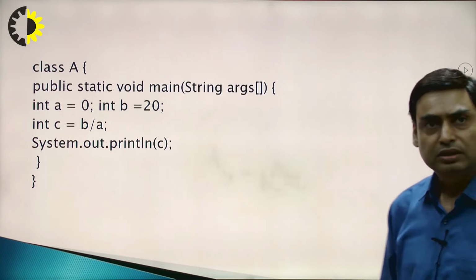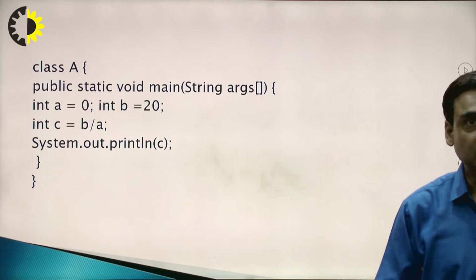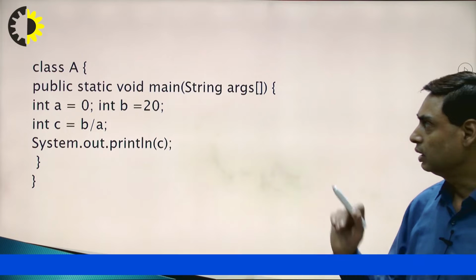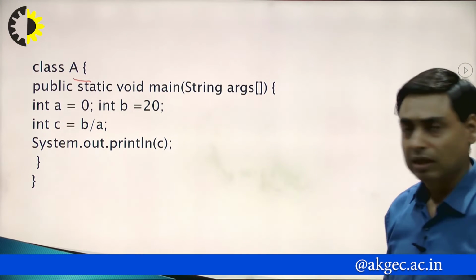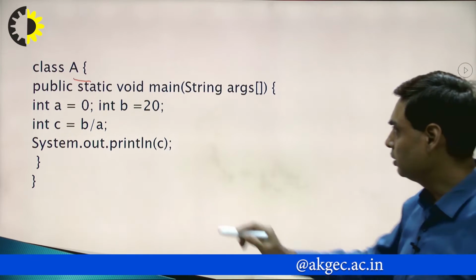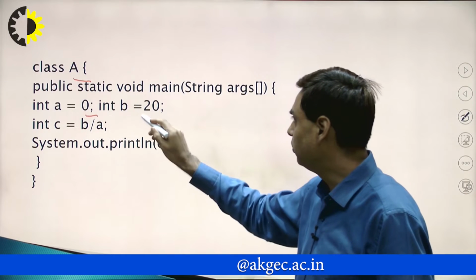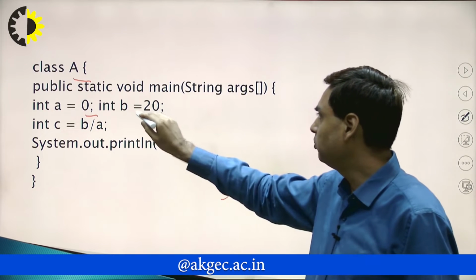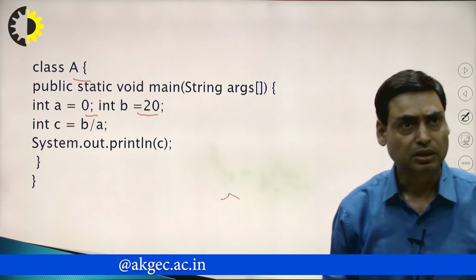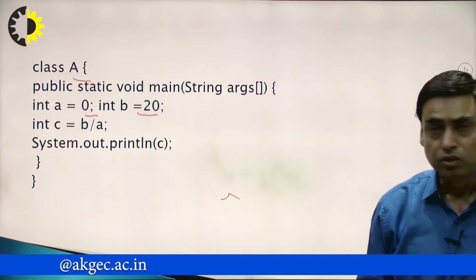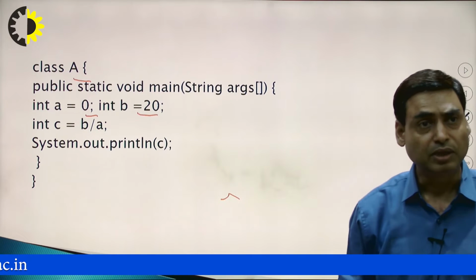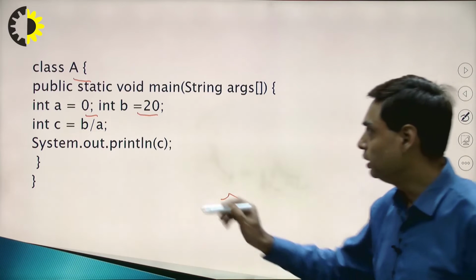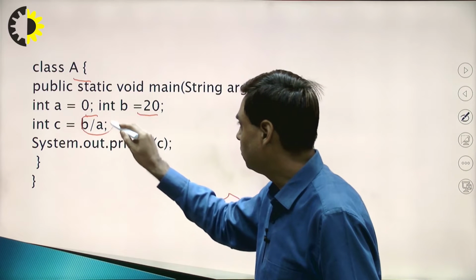Now we will discuss this exception handling with an example. Suppose there is a class A, the program is written in Java, and two variables are there, A equal to 0 and B equal to 20, and we have given a mathematical expression B by A. So what we are doing is making a division by 0. We are dividing B by 0. So it is a divide by 0 error.